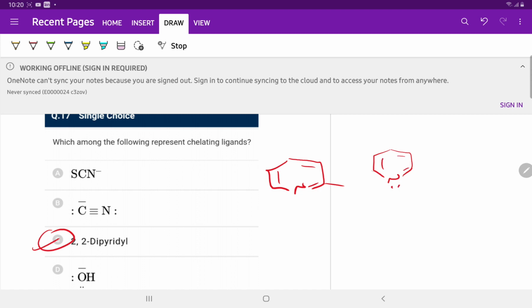This is pyridine. 2,2-dipyridyl. Better to represent this is a chelating ligand.